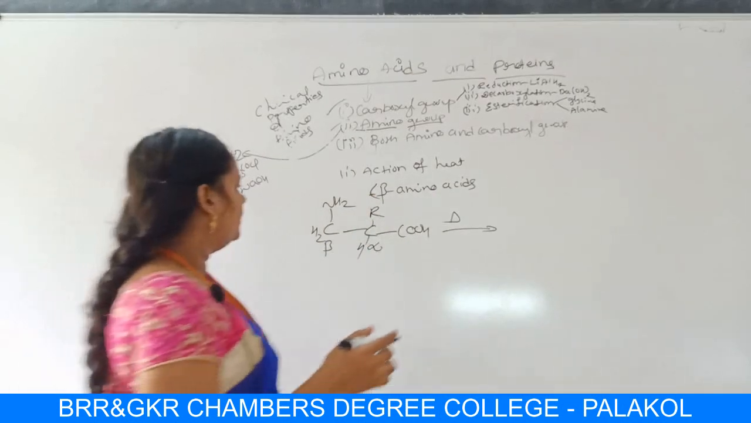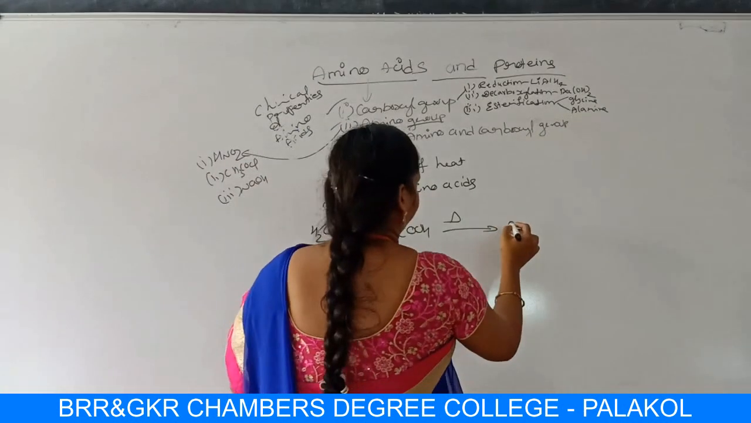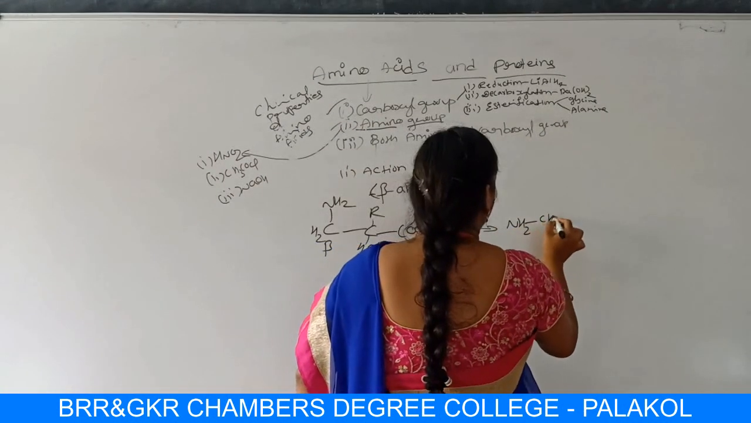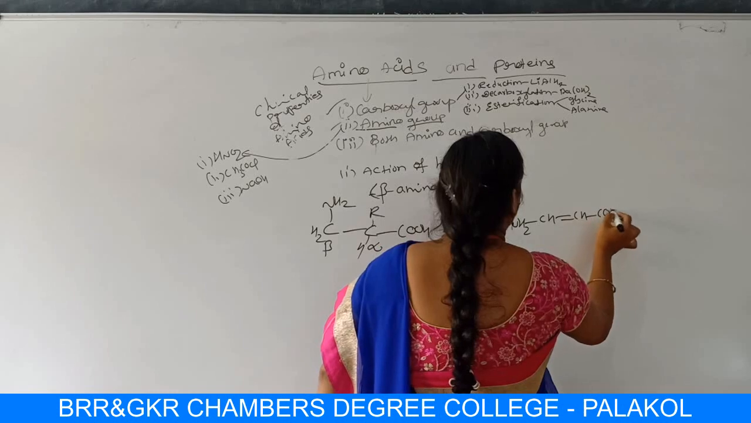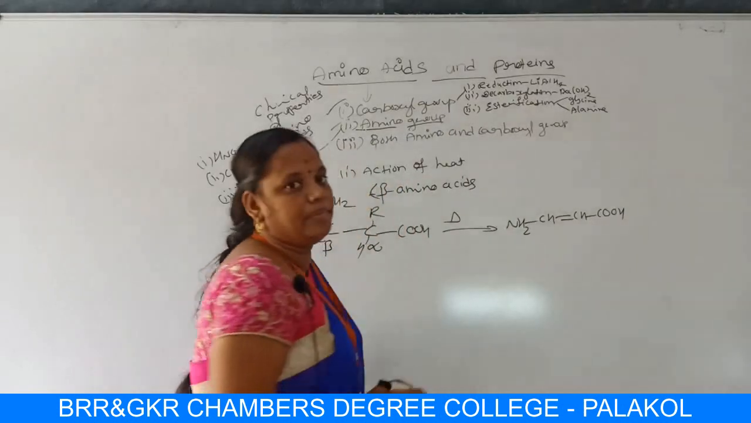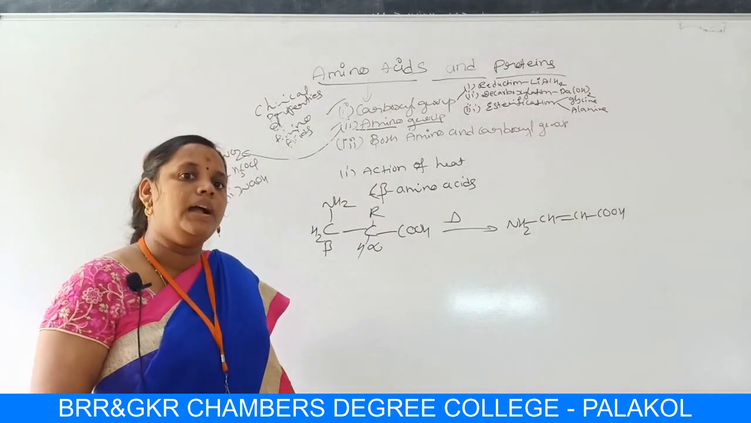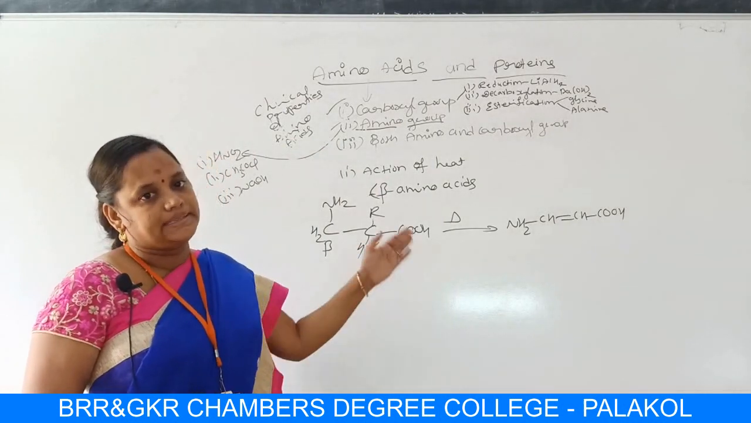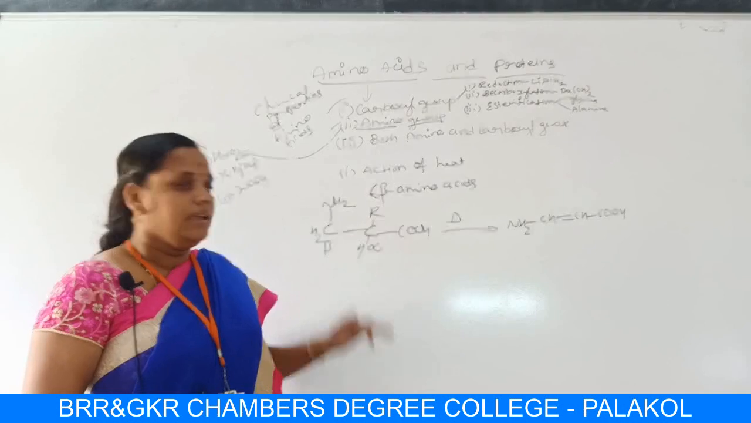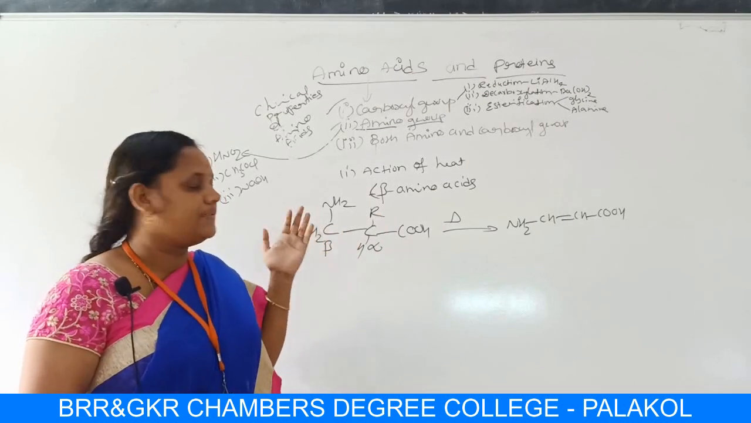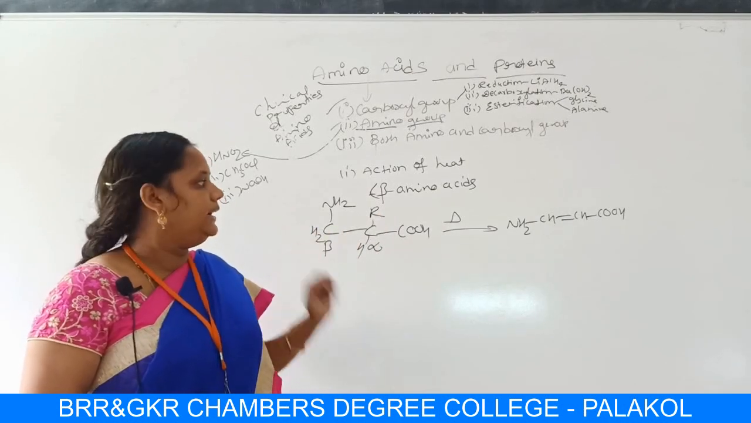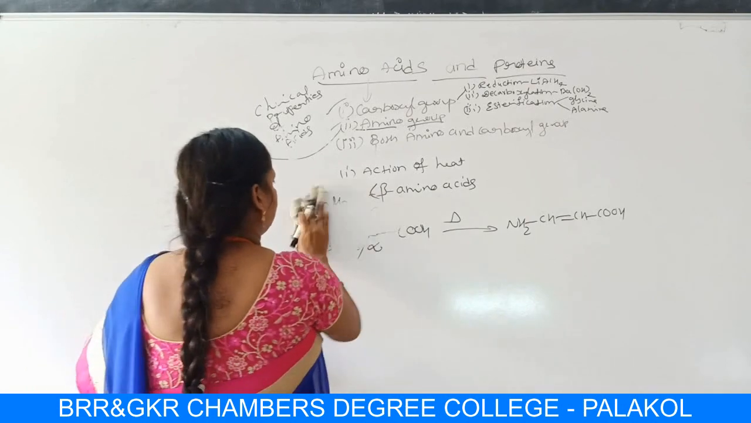Okay, students? So what happens here? NH2CH double bond CHCOOH. An alpha beta unsaturated acid is formed. This is what happens when beta amino acids are heated. Next.